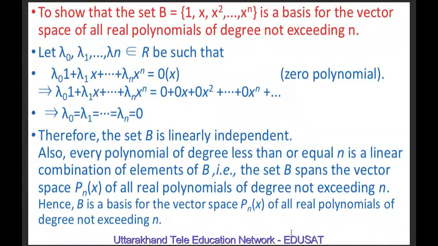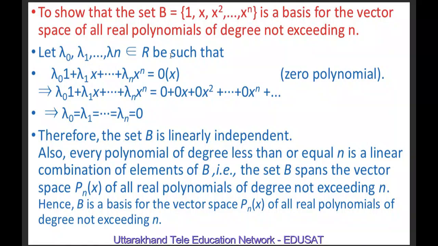Now we will show that the set B equal to {1, x, x squared, ..., x raised to power n} is a basis for the vector space of all the polynomials of degree not exceeding n. Let lambda naught, lambda 1, ..., lambda n belong to R. These are scalars.